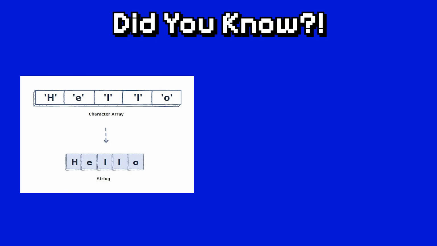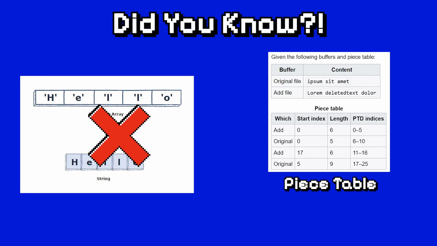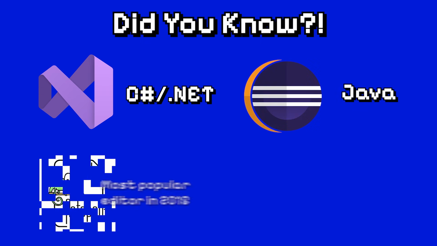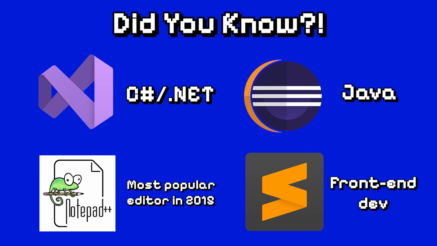And the text you type in your editor is not stored in an array but a piece table? What the hell is that data structure even? Did you know most editors before 2016 supported only 5 to 6 languages?